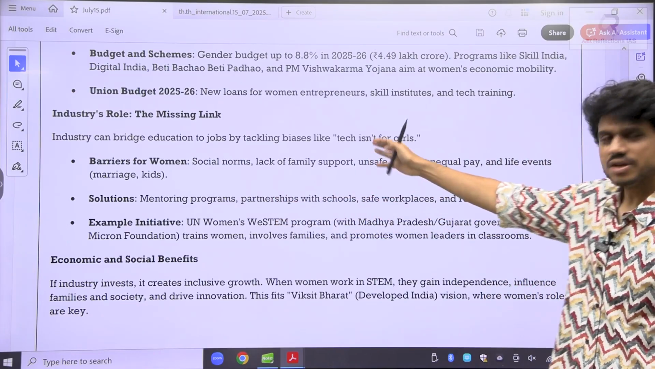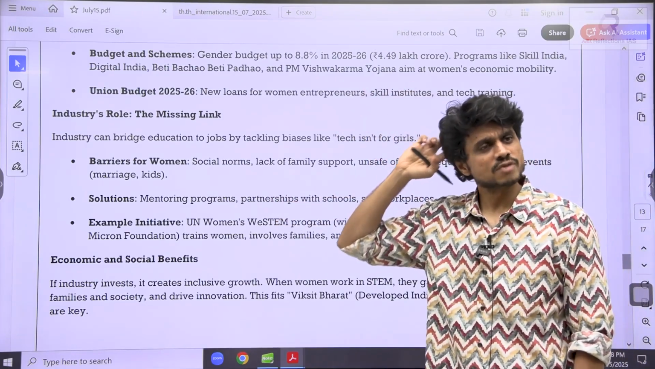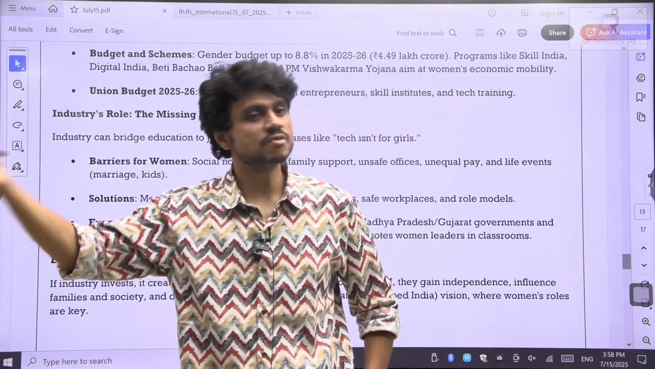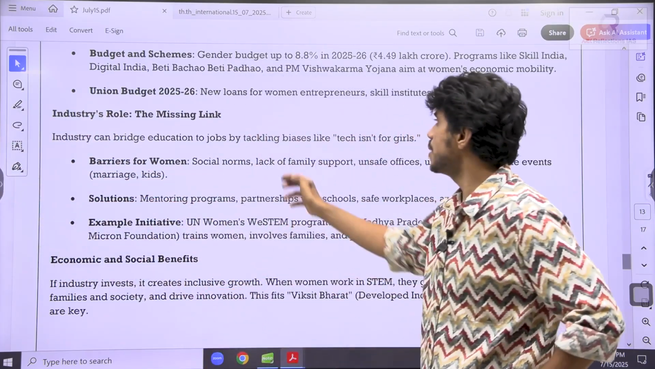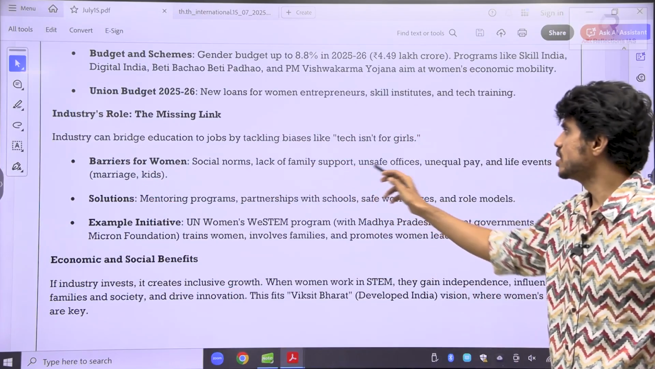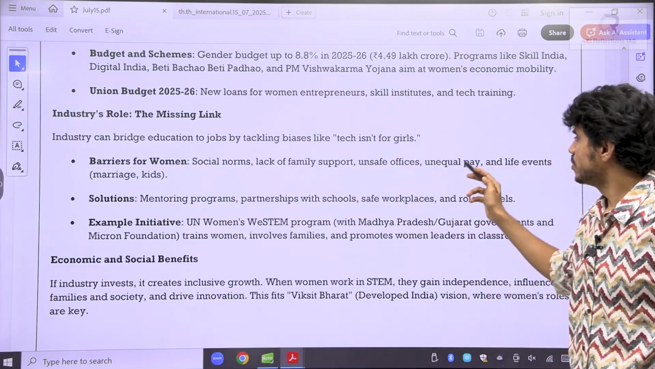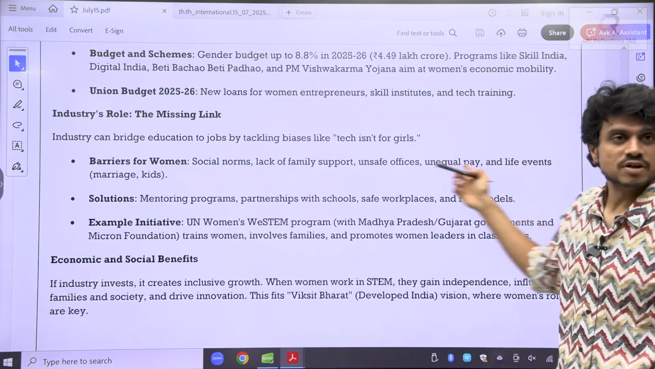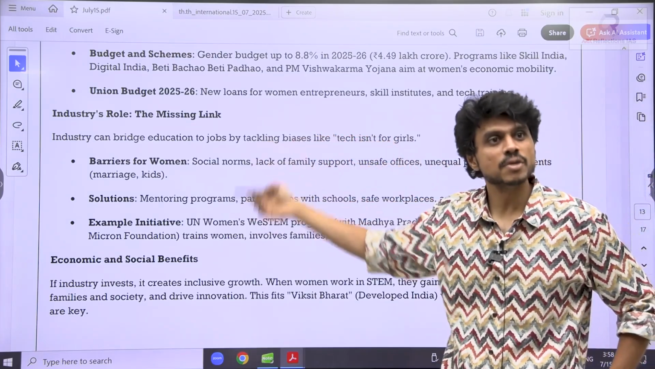Okay, so generally why is the woman being left out? Apart from the double burden, remember the keyword double burden. They are working outside, and they are working at home also. There is a double burden. Apart from this, lack of family support, unsafe offices, like harassment at work, unequal pay, life events, all these are the causes. Remember these causes by heart.